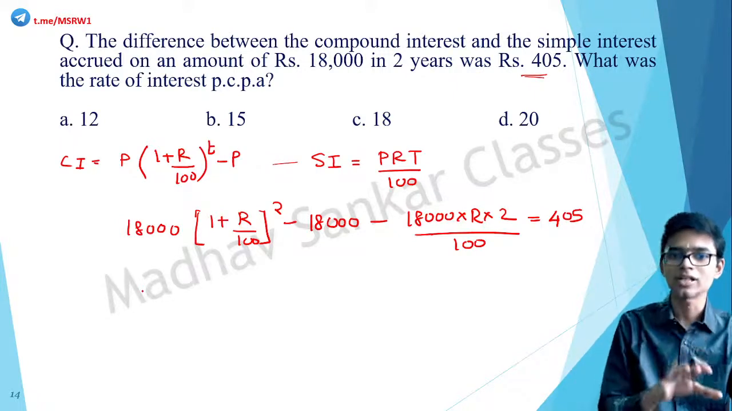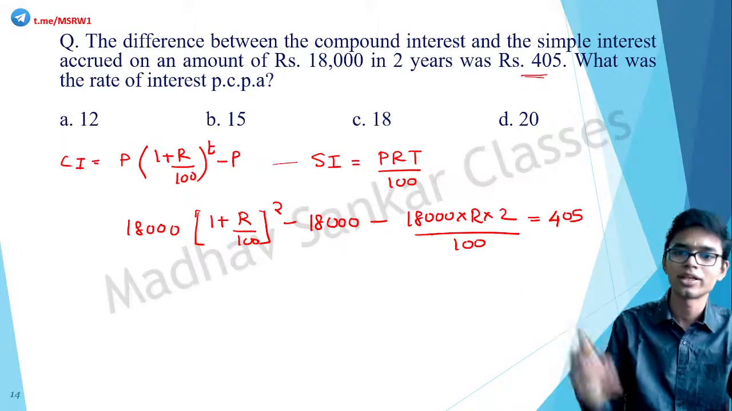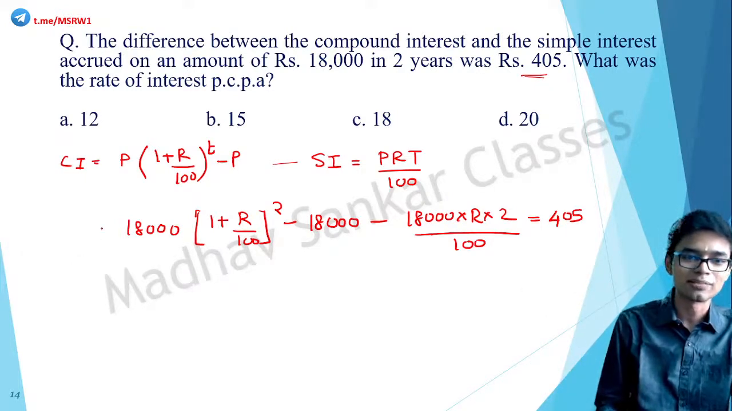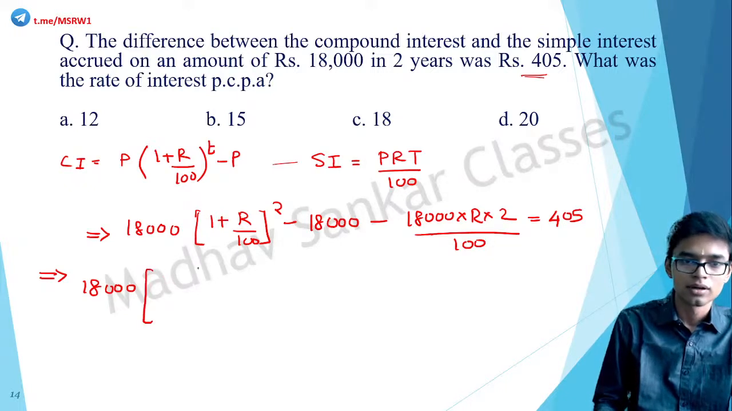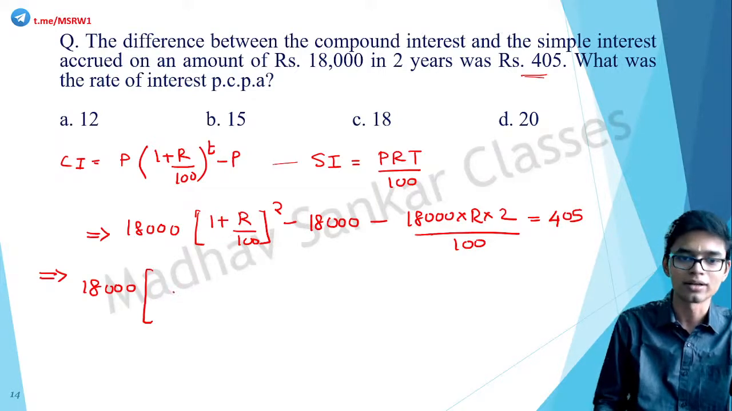Correct? Compound interest minus simple interest. That difference is given as 405. So this is the equation. One equation, one variable. Solve for that variable. You got the answer. So let's make this simpler. We can take 18,000 as common. So 18,000 into 1 plus R by 100. How can we write this? LCM is 100. So 100 plus R by 100. So 100 plus R, the whole square, by 100 into 100, which is 10,000.